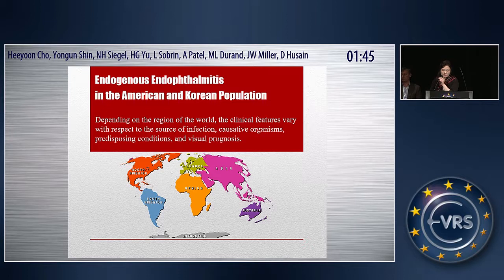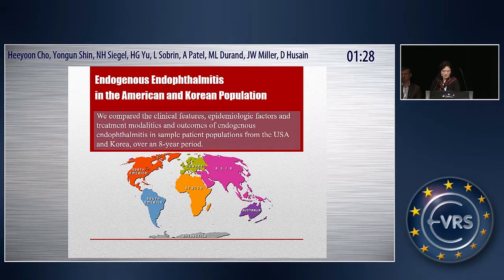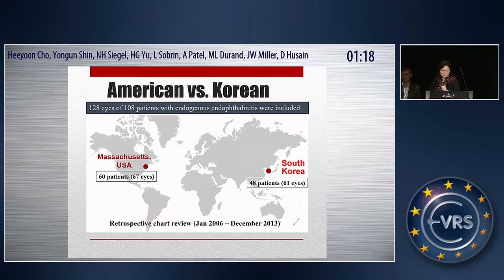Depending on the region of the world, the clinical features vary with respect to the source of infection, causative organisms, predisposing conditions, and visual prognosis. Most studies were performed in specific geographic areas. There is no literature comparing the different regions. We compared the clinical features in a sample patient population from the United States and South Korea over an 8-year period. In total, 128 eyes of 108 patients with endogenous endophthalmitis were included.